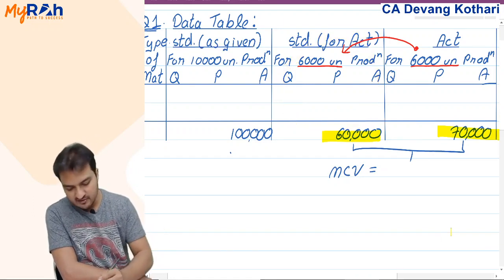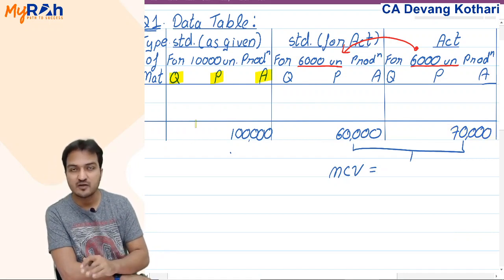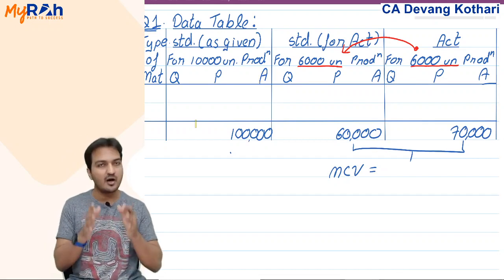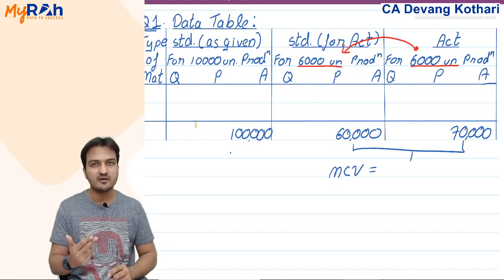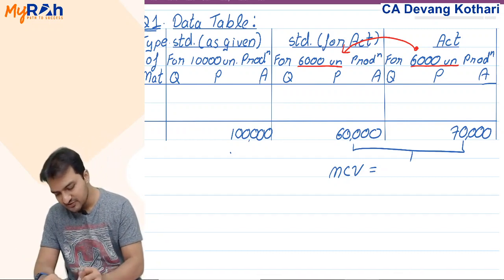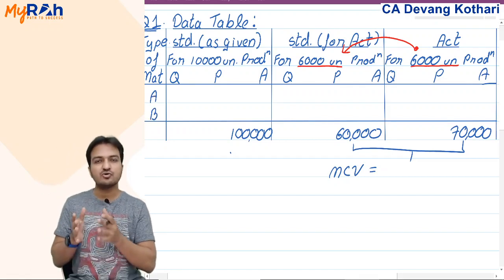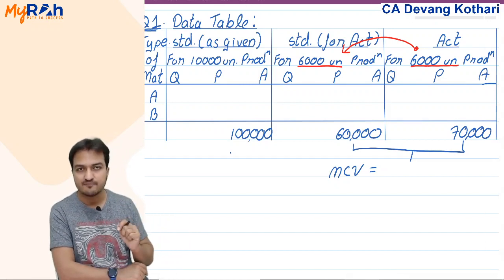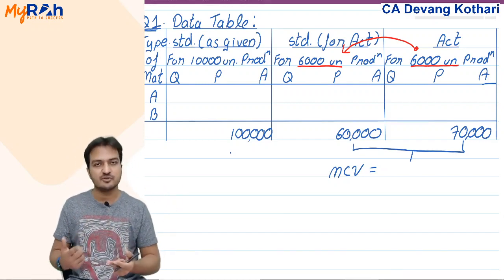Within that table, notice I have written quantity, price and amount. That is kgs of material, price per kg and amount. You will show quantity, price and amount separately under each table. Plus, if there are more than one types of material, maybe my company is using 2 types of material, material A, material B, then you will show all the data separately for each type of material. Is that very clear?